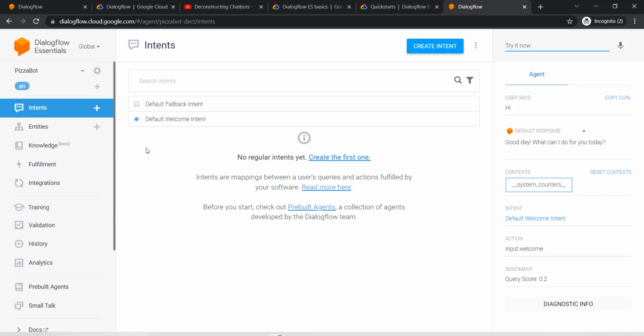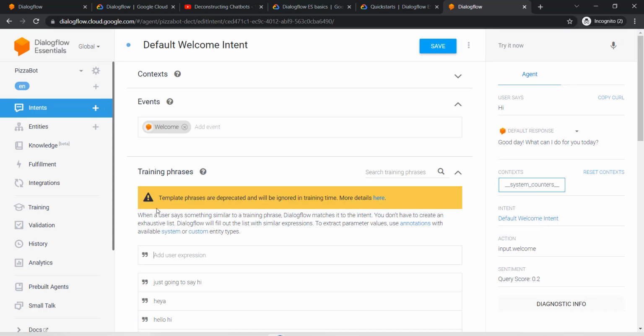Now when it says what can I do for you today, I can ask it a ton of questions, right? I can ask it anything. Why is the color of the sky blue? And it will say I'm sorry, I did not get that, because the bot is not supposed to handle that. So as a good practice, you should always tell the bot what kind of queries we are going to support. So how can we do that? Let's go inside this default welcome intent, and let me show you how exactly this works.